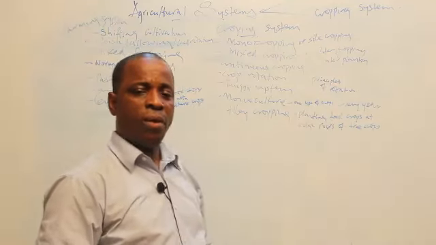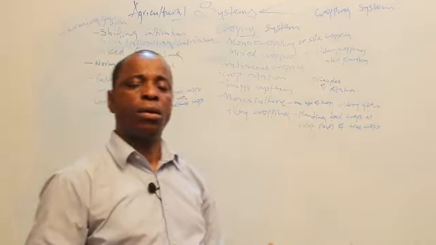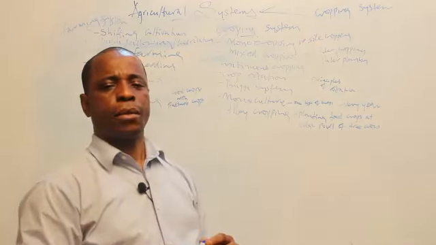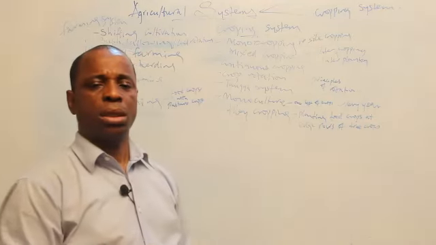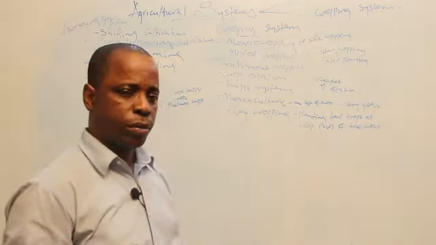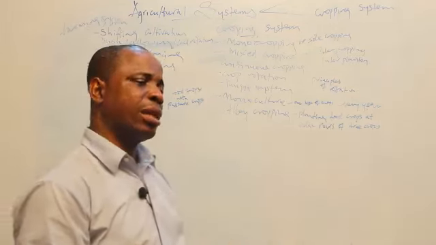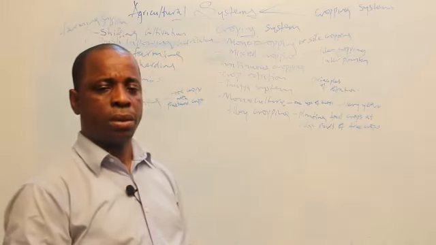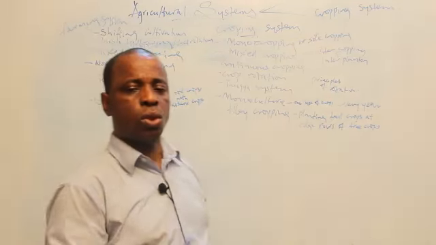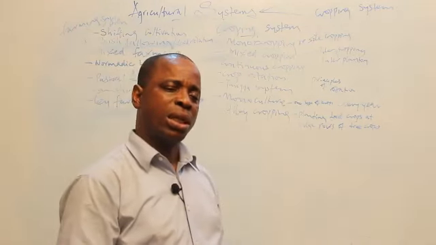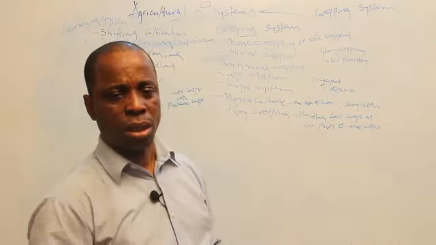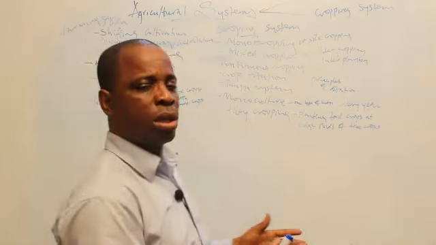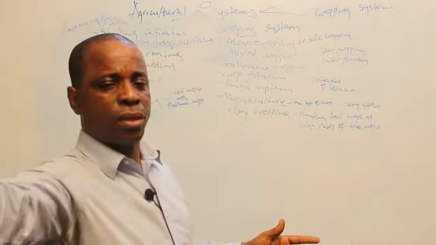What is bush fallowing? It is a system whereby a farmer has, let's say, 3 or 4 different sizes of land at different places, and then he begins to cultivate one. He leaves the other 3 to grow bush. After the soil in that place has depleted organic matter, he moves to number 2, clears the bush and continues to grow crops. He allows that first one to return back to bush. Then after some years, this one is depleting, he moves to the 3rd one. Then later he goes back to the first one.